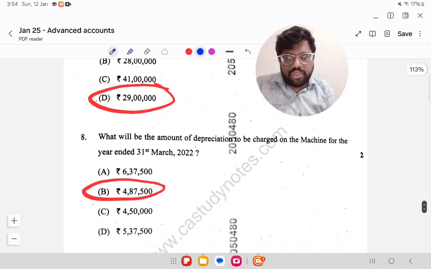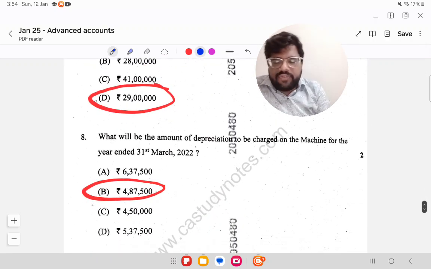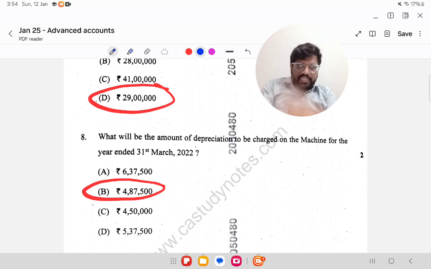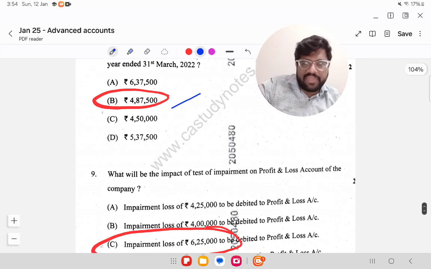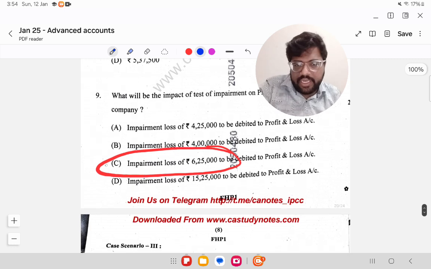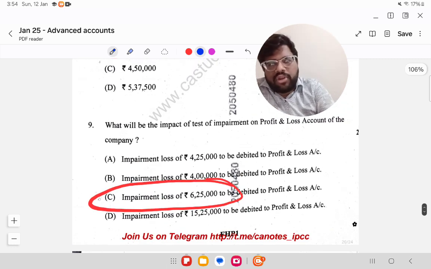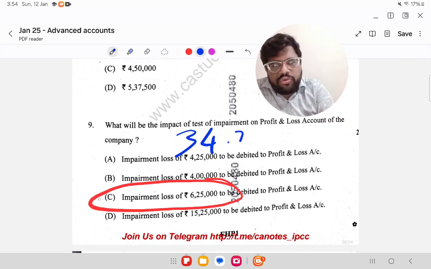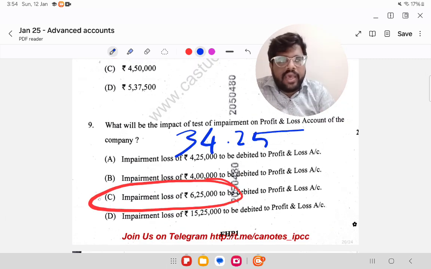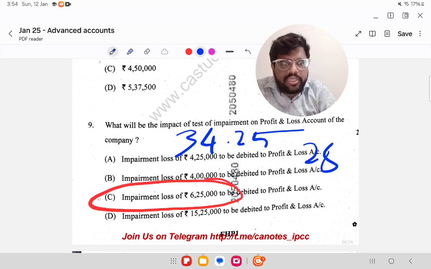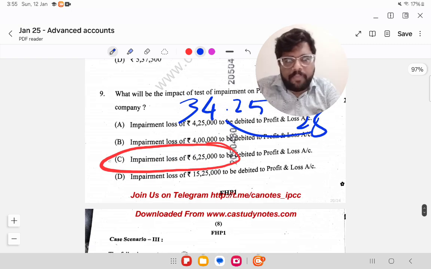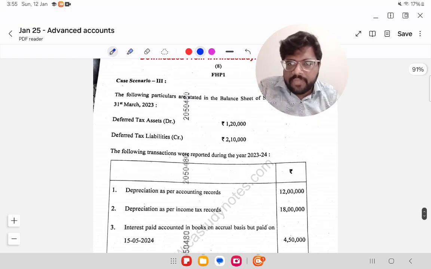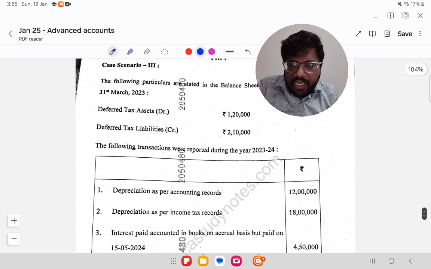What will be the depreciation to be charged on the machine for the year? After this change in number, 4,87,500 is the depreciation, which would have been charged for 2 years also, as we have already seen. Then 6,25,000. What is 6,25,000? We have seen 34.25 was the book value as on the day when the recoverable value was just 28 lakhs. The difference between these two, 6.25 lakhs, is an impairment loss that should be debited to the profit and loss account. That's it.